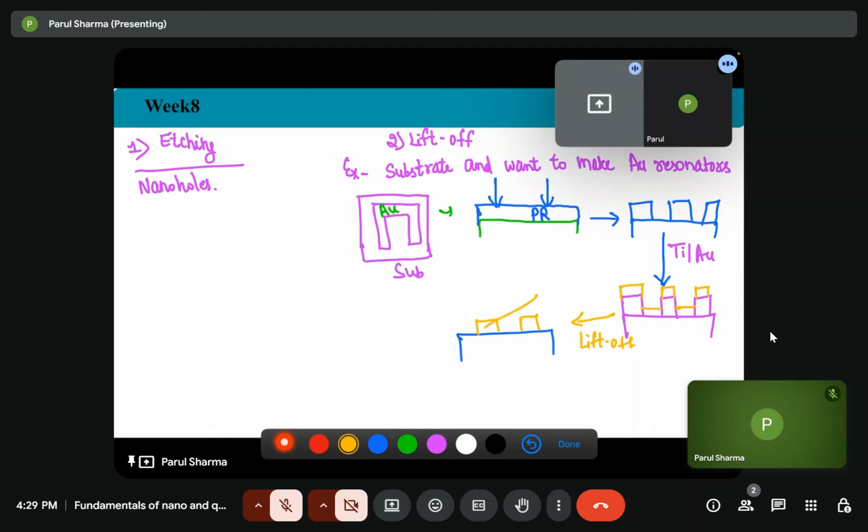So what did we do? We took the substrate, we took positive photoresist, exposed the light, then it is developed on the resist, then we want to transfer the structure on my substrate, where we have only these gold resonators. So we deposited gold. There are several methods of deposition.